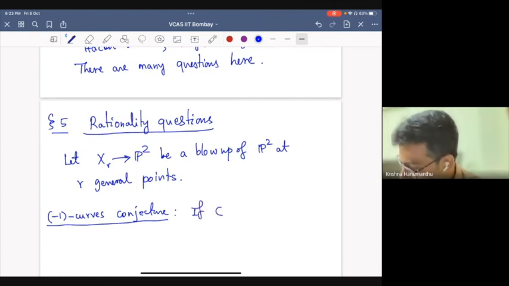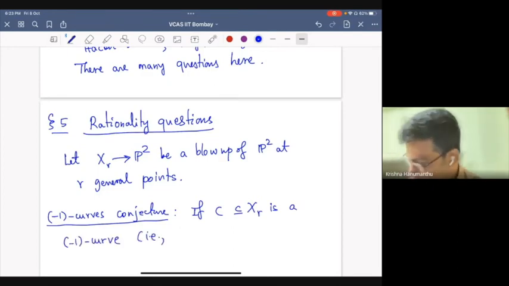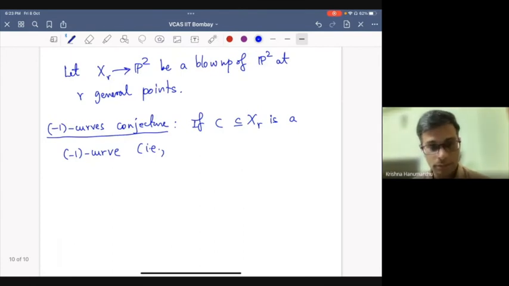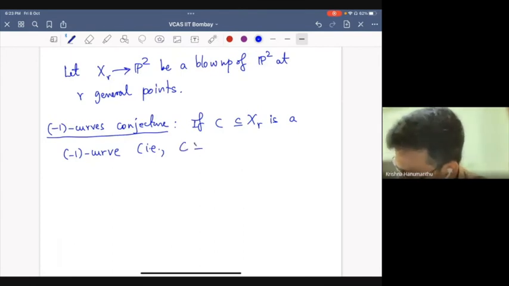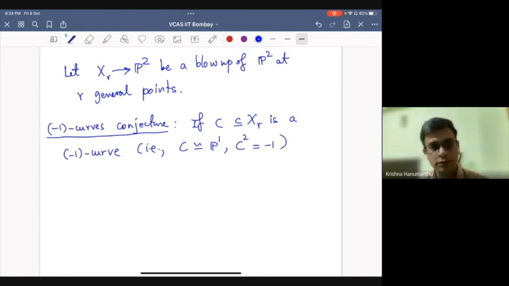If C is a -1 curve, so that is, C is a smooth rational curve and C squared is -1, so its self-intersection is -1 and C is isomorphic to P1.